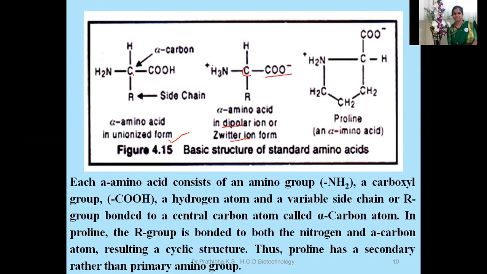Whereas when you take the structure representation, you already understood this one. Only in proline we cannot see the common structure of the amino acid like this. The general structure cannot be seen. To this central carbon atom, a ring is attached.